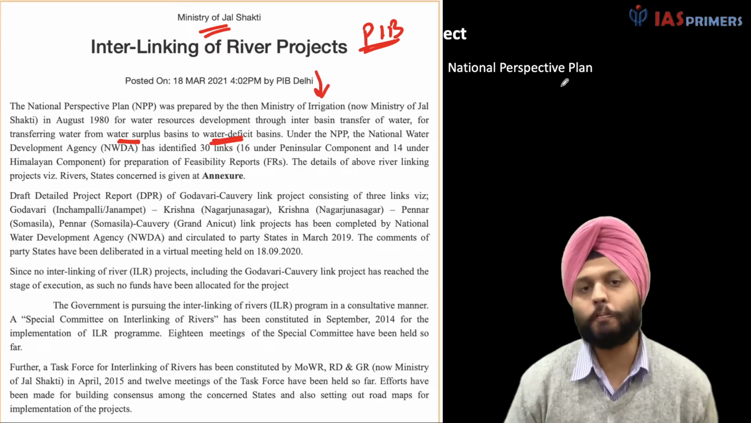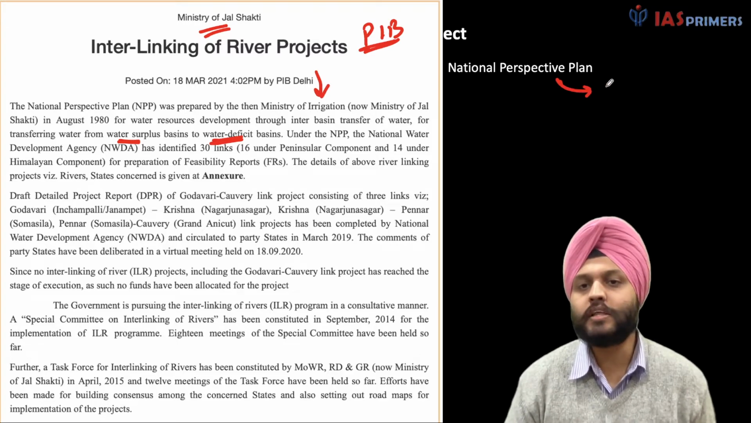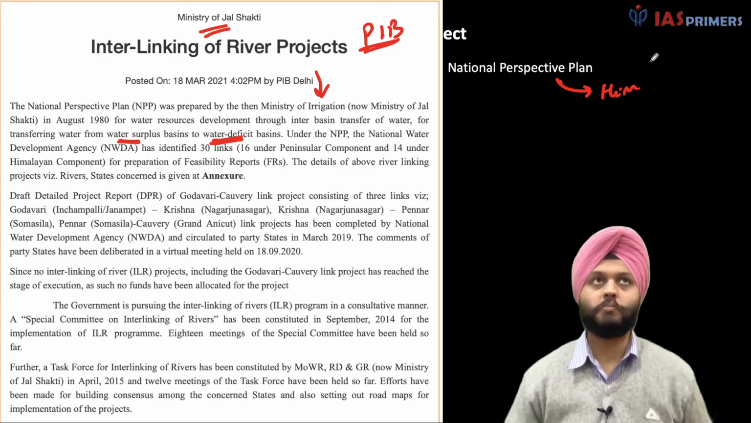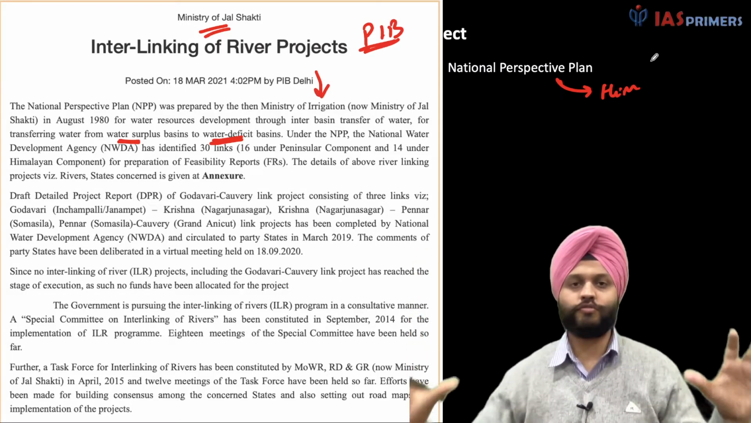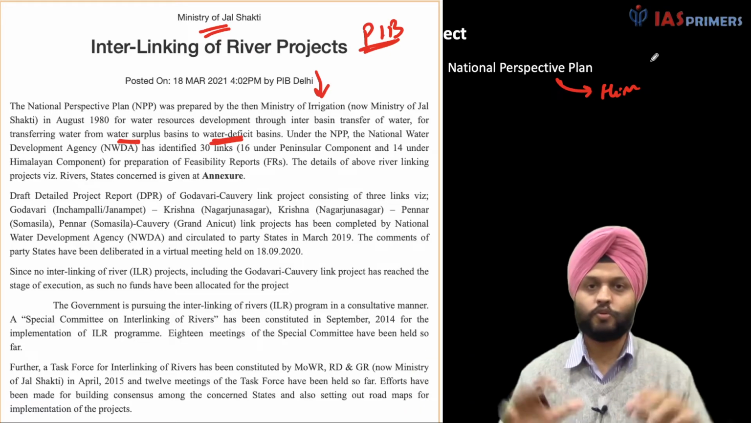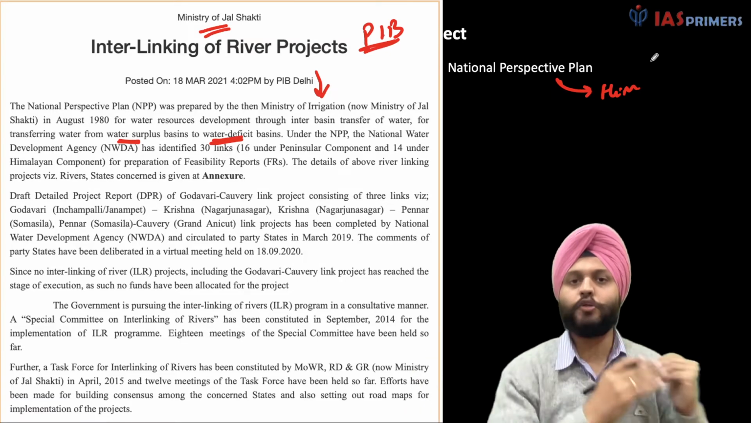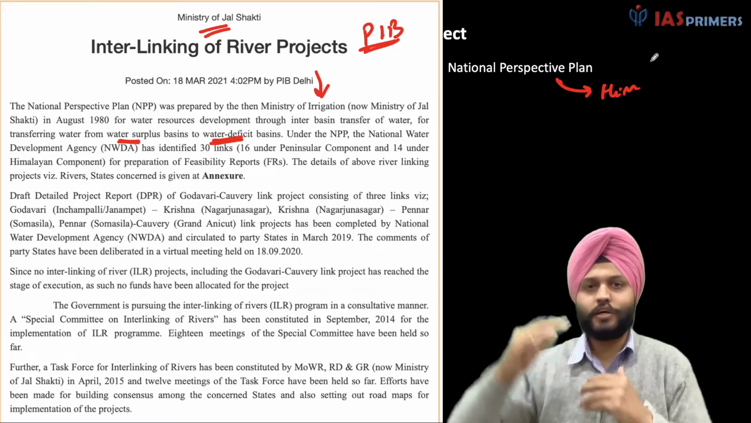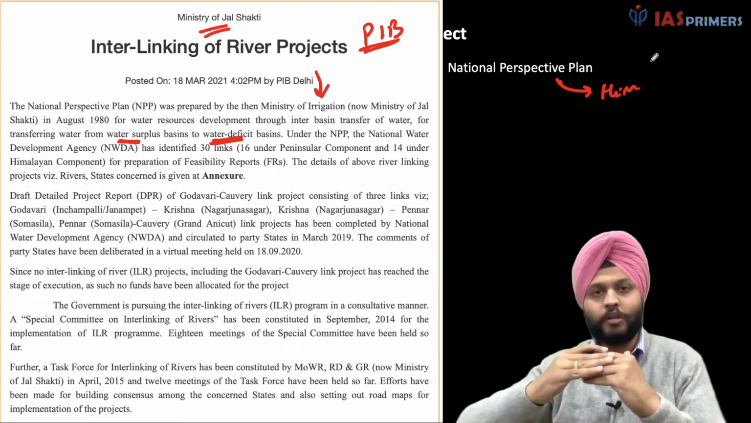And this has two components. One is the Himalayan component. You can imagine the tributaries of the Ganga and the Yamuna, so they can be connected. So there is the Himalayan northern part and the peninsula part. So it's not like, straight away from the Himalaya to the peninsula connecting.